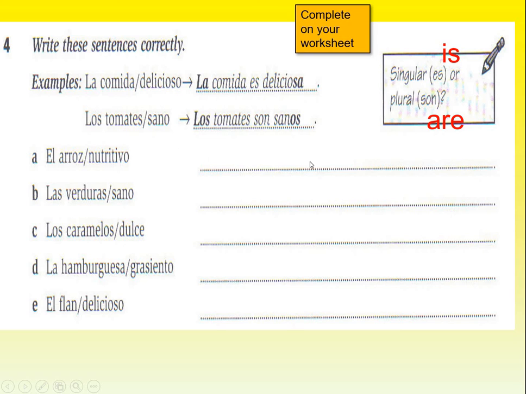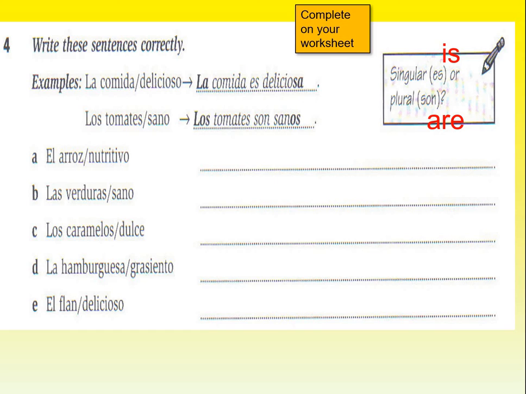So again, type over in a text box. El arroz, and then you need to type over it, complete the sentence, say rice is nutritious. I need to add in the is. Vegetables are healthy. Do I need to add in is or are? Which one am I adding? And what do I need to think about with the end of the adjective? Okay, so make sure your adjective matches the food and that you've written is or are correctly. So pause, and then when you've completed those 5, unpause to mark.